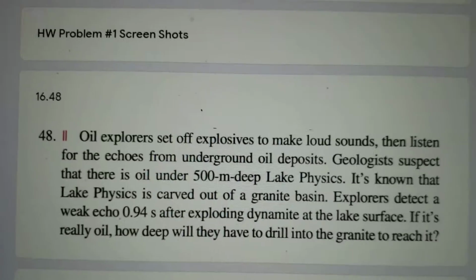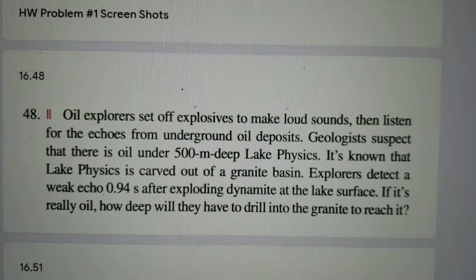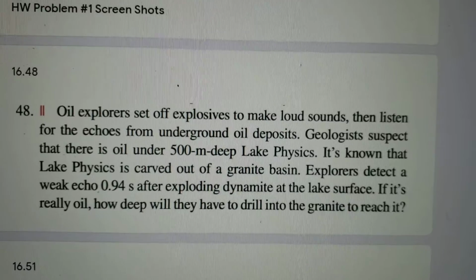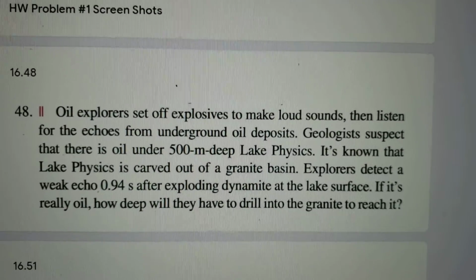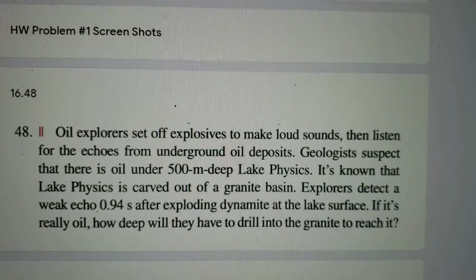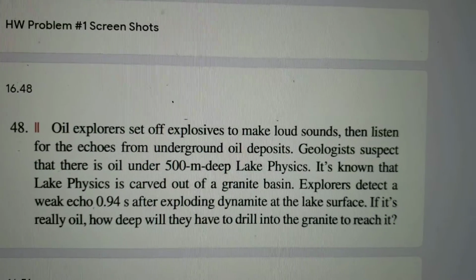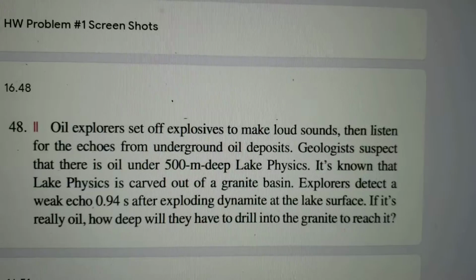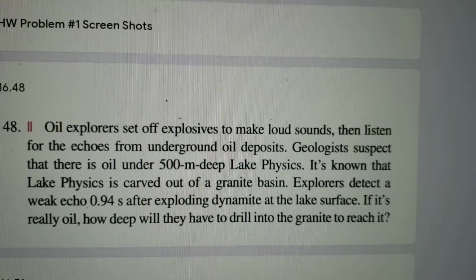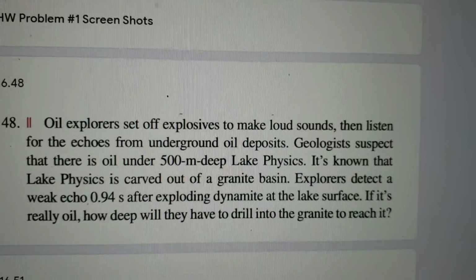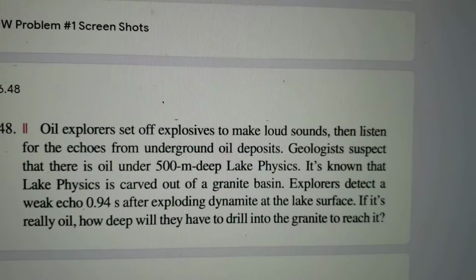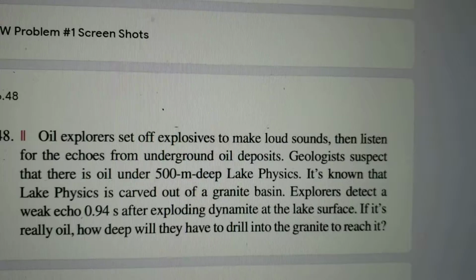Alright guys, so this is 16.48, and it says, oil explorers set off explosives to make loud sounds and then listen for the echoes from underground oil deposits. Geologists suspect that there is oil under a 500 meter deep lake, Lake Physics. It's known that Lake Physics is carved out of a granite basin. Explorers detect a weak echo of 0.94 seconds after exploding dynamite at the lake's surface. If it's really oil, how deep will they have to drill into the granite to reach it?